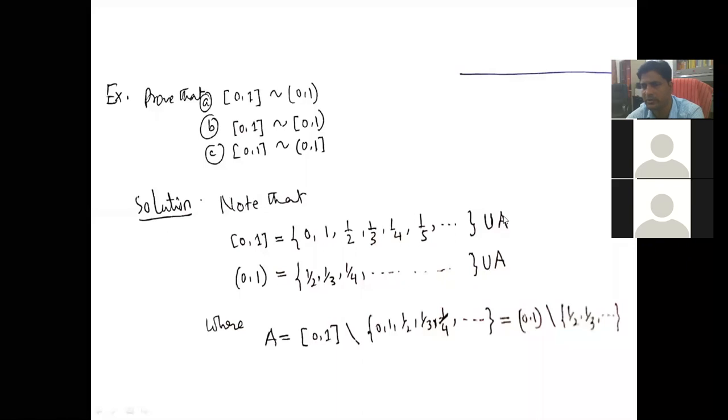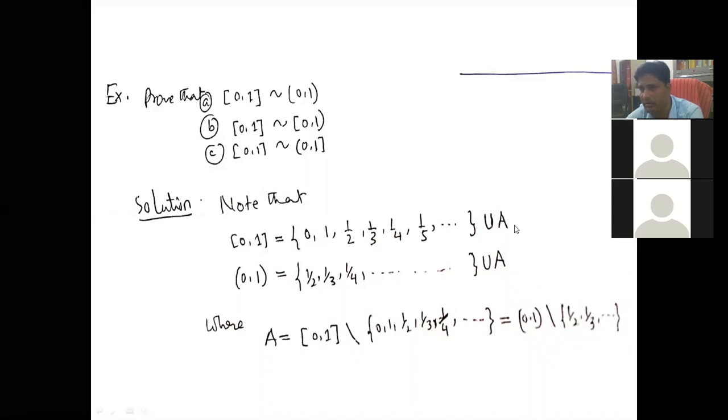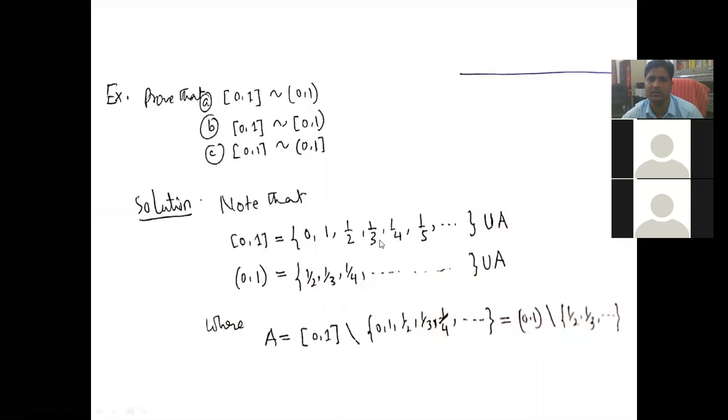The rest of the fractions we are putting in this set A, like 3 upon 4, which is a fraction between 0 and 1, and 7 upon 8 is also here. In this way there are an infinite number of fractions other than these standard 1 upon n type fractions, and we put all these fractions in A.